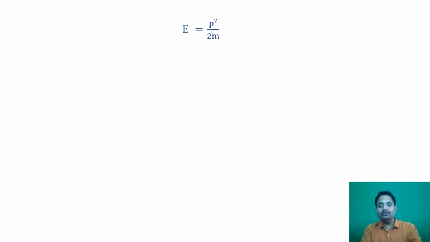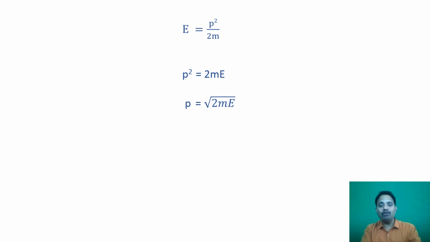So we can write E is equal to p square upon 2m. We can write this equation in terms of momentum, so it gives p square is equal to 2mE. When we want only momentum, we take the square root of both sides, and we can write p is equal to under root 2mE, where m is the mass of the particle and E is the kinetic energy of that particle.